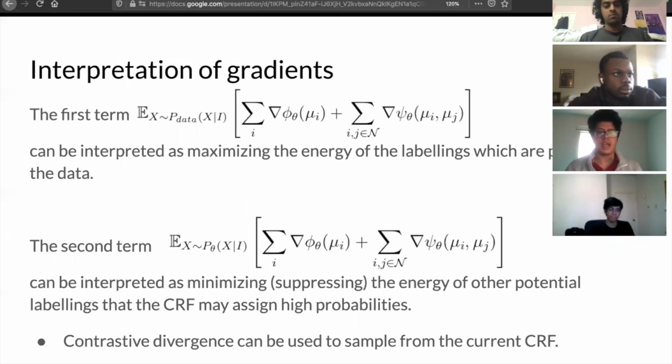What this means is that we want to maximize the energy of the labelings present in the data and minimize the energy of all other labelings that might arise from the CRF. This way, we are maximizing the probability of these labelings occurring. And we use contrastive divergence to sample from the current CRF.